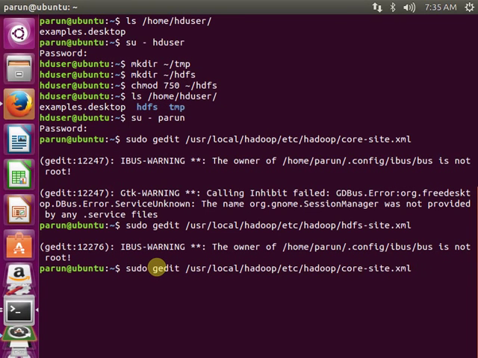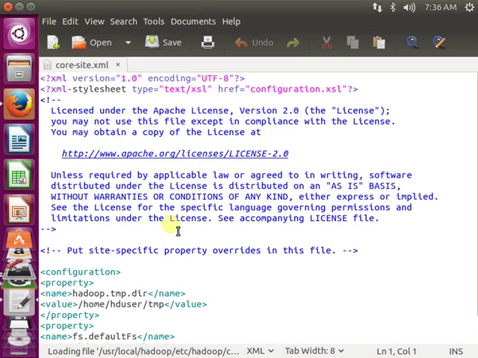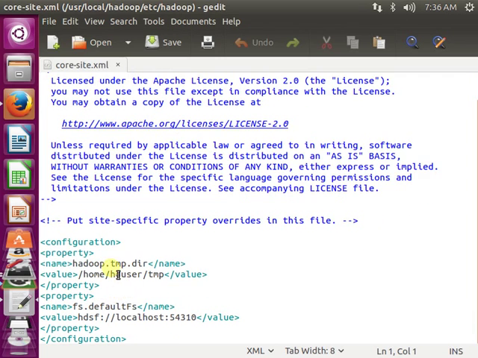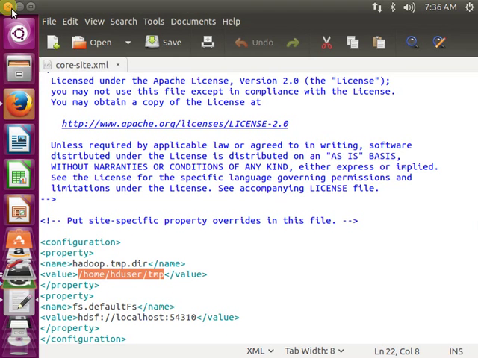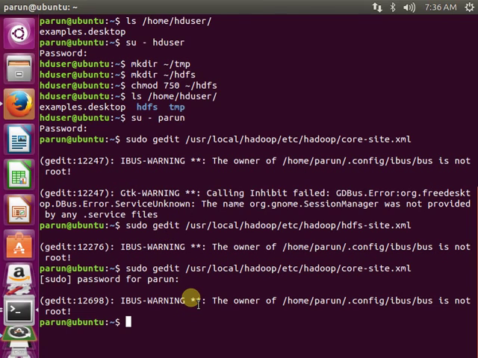So now, as I told you, there are a few important configurations. The first one is core-site.xml. I have configured it already, so you can see that it is configured. I have configured my temporary directory, the one which we have created now, and my fs.defaultFS information as well.